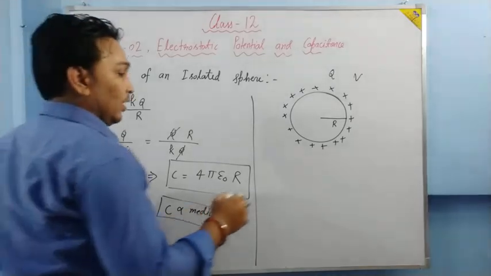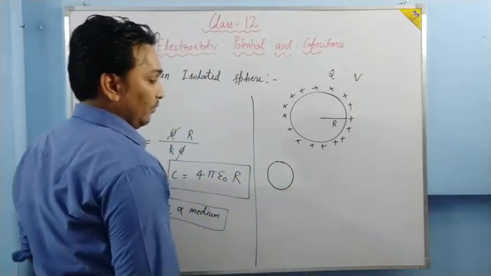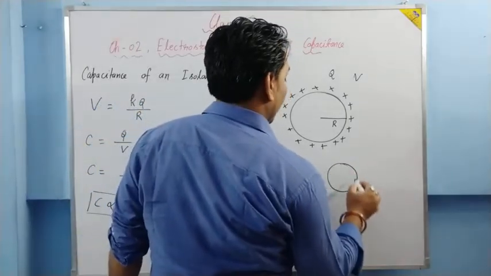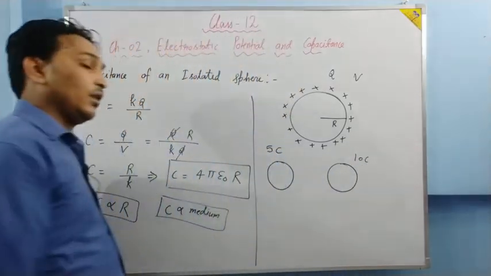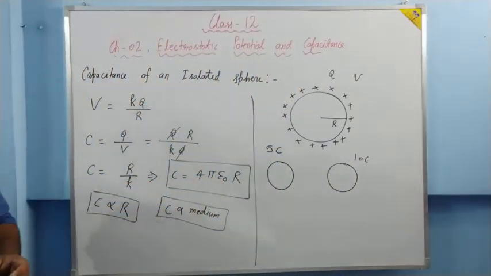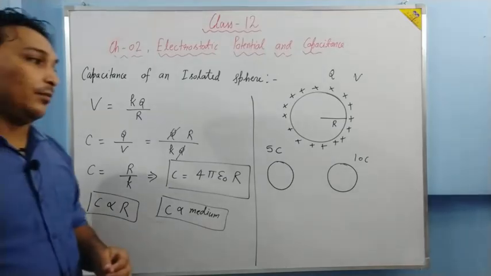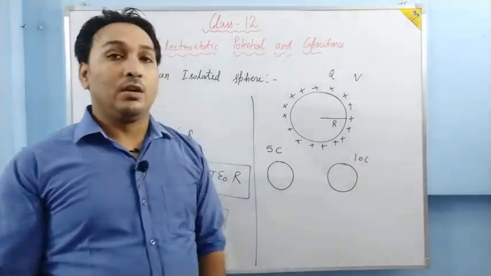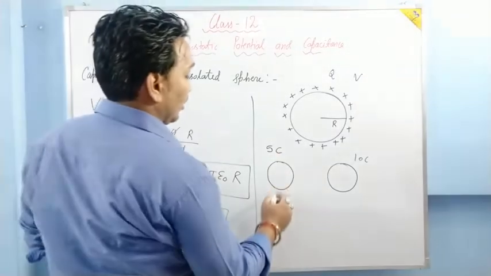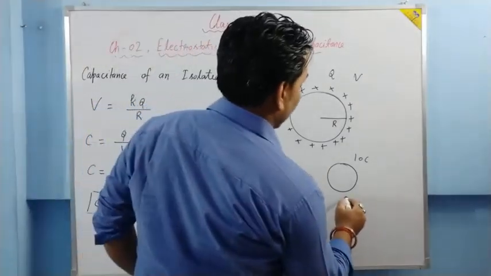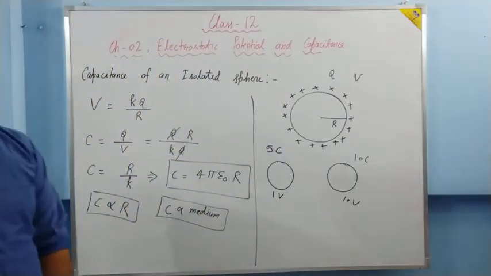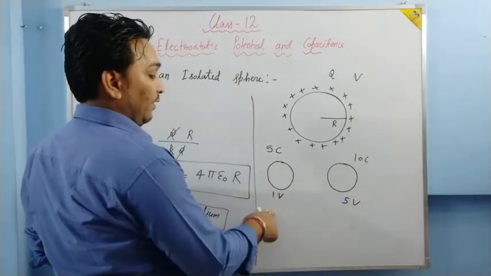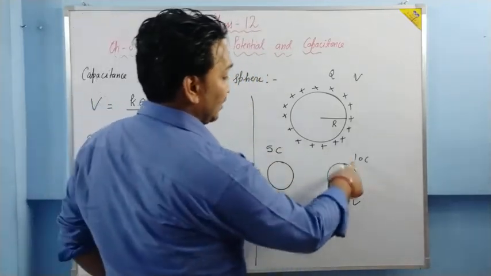What I am trying to tell, just see, suppose one conductor is there. It holds the charge 5 coulomb, and one capacitor is there. It holds the charge 10 coulomb. If I ask you whose capacitance is greater, one idea might be there in your mind that 10 coulomb is a greater capacitance because it holds larger charge. But actually I have not told you the potential. If its potential is 1 volt and the other's potential is 5 volt, then its capacitance is 5 upon 1, 5 farad, and its capacitance 10 upon 5, 2 farad only.